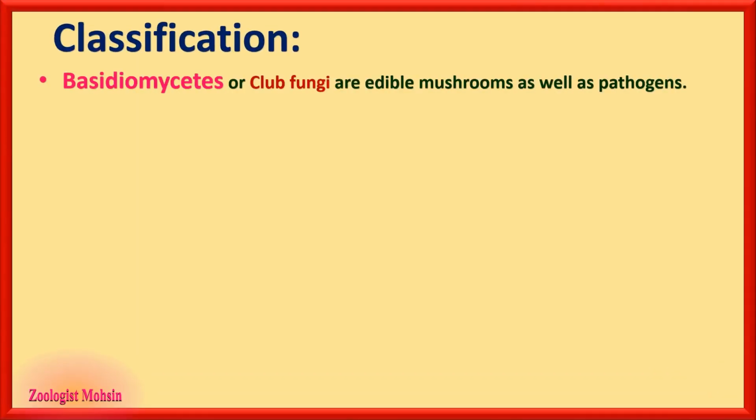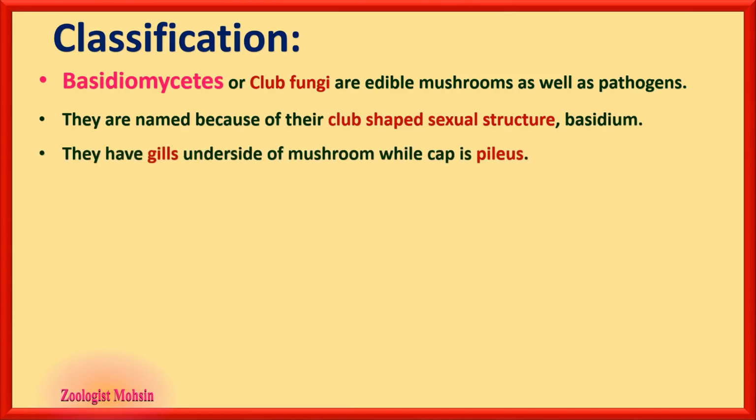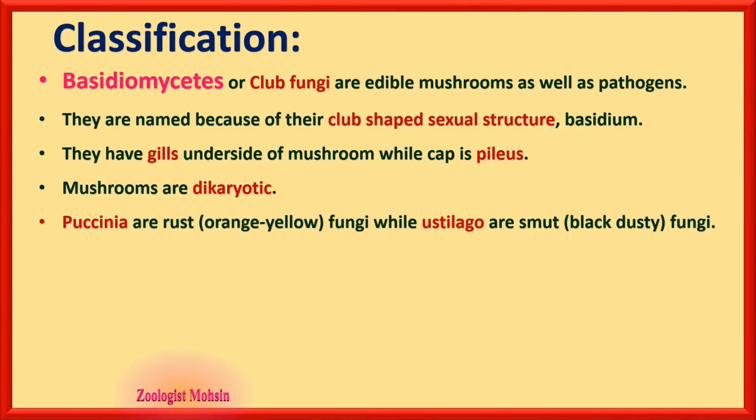Now, the third group is basidiomycetes, or club fungi, which include edible mushrooms as well as pathogens. They are named because of their club-shaped sexual structure, the basidium. They have gills on the underside of the cone of the mushroom, while the cap is called the pileus. Mushrooms are dikaryotic, and that is a very important characteristic to remember. Puccinia are rusts, which are orange-yellow fungi, while Ustilago are smuts, black dusty fungi.